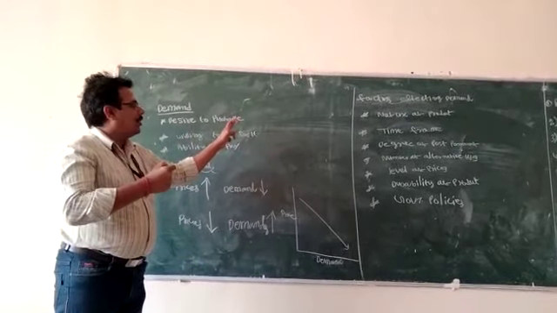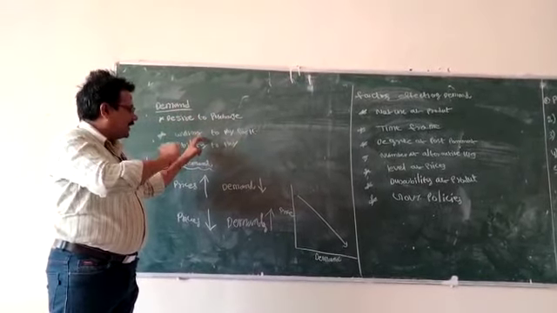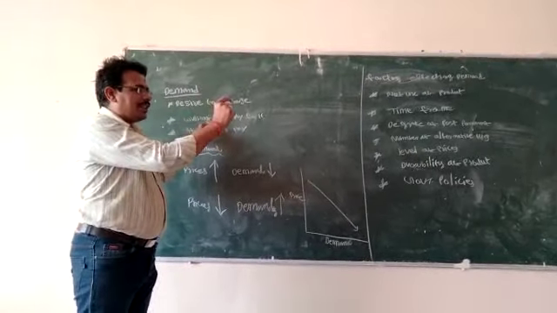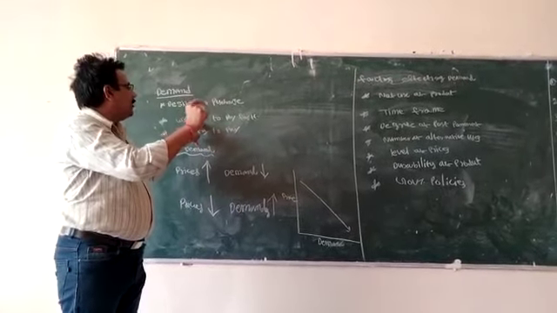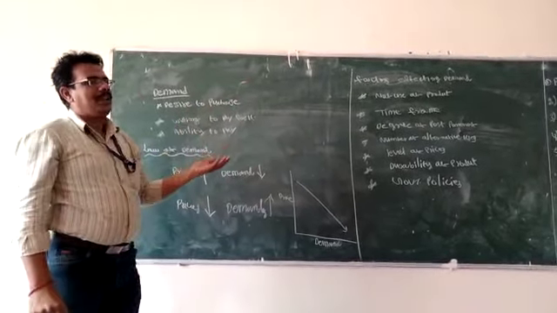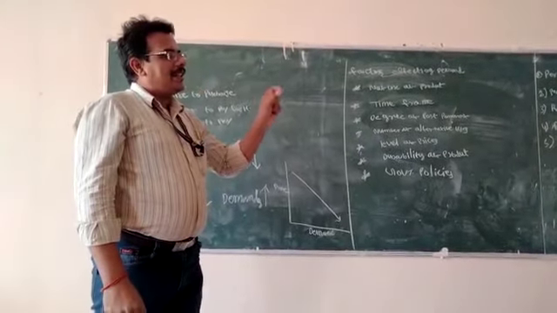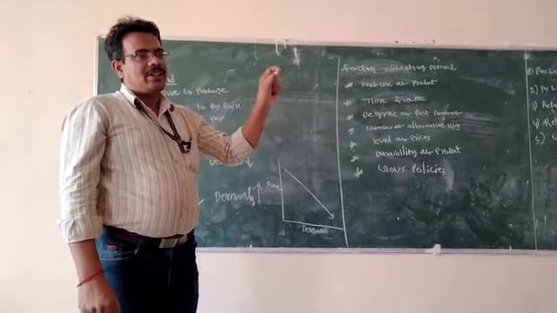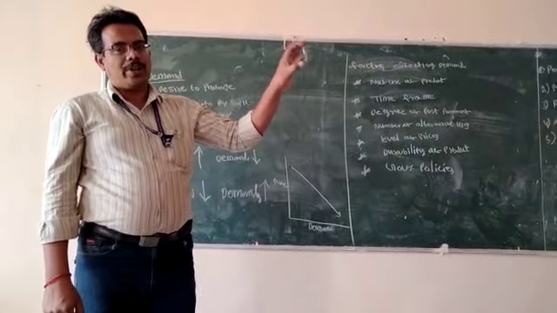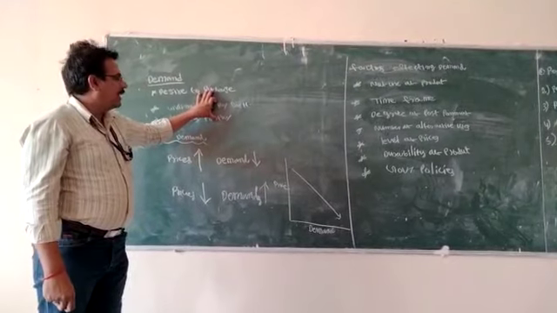If the customer purchases the particular product. Second one is willingness to pay for it. For example, if you want a particular product, you will be willing to pay a particular amount. Next one, ability to pay. Ability to pay means if you are able to pay a certain amount for the particular product, then only it is technically called the demand for that product. This is the introduction to demand.